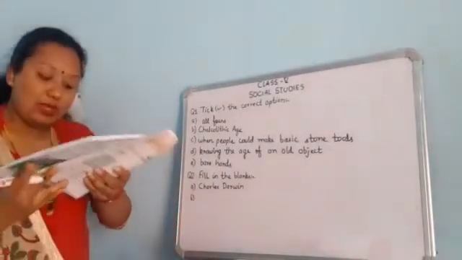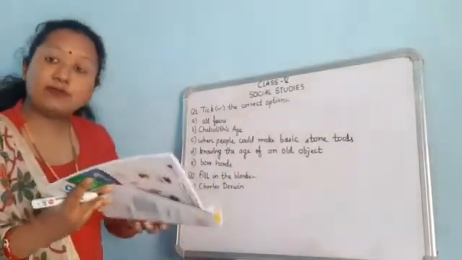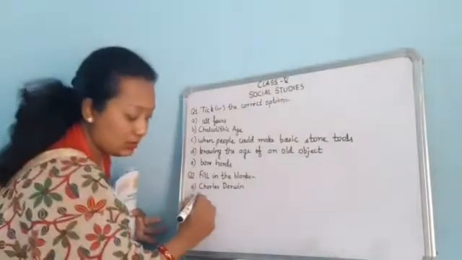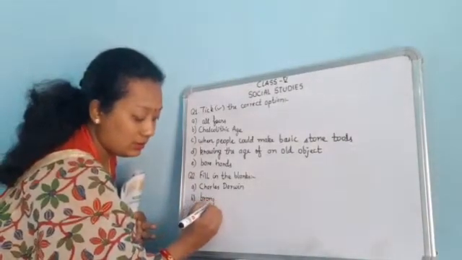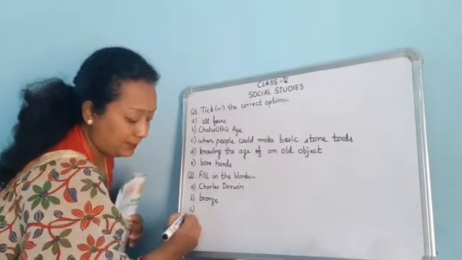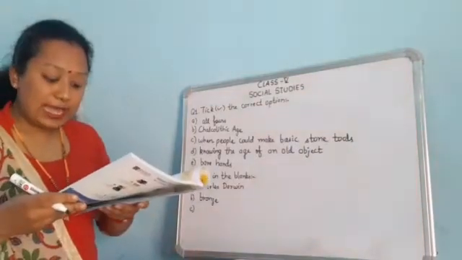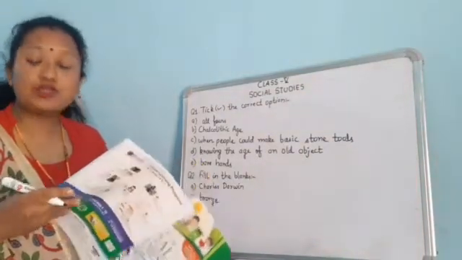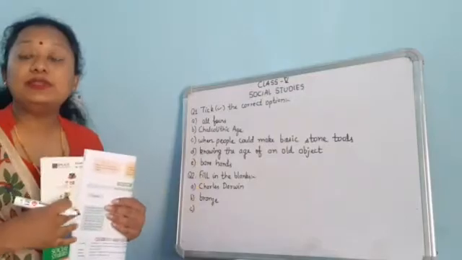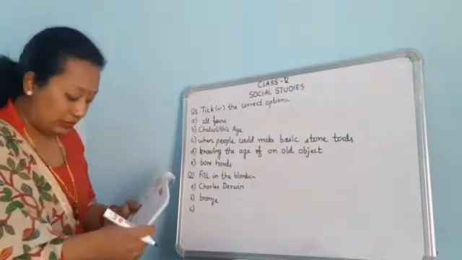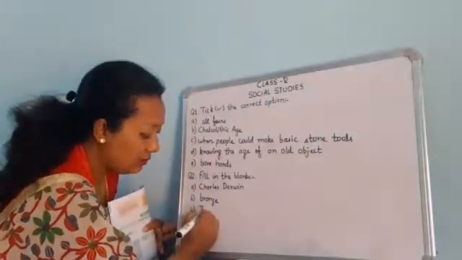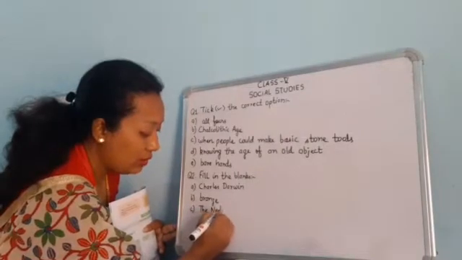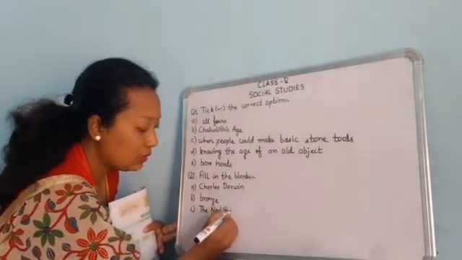Number B. The Stone Age ends with the first use of bronze. Number C. The Dash Age begins with the introduction of agriculture. Which age begins with the introduction of agriculture? The Neolithic age.